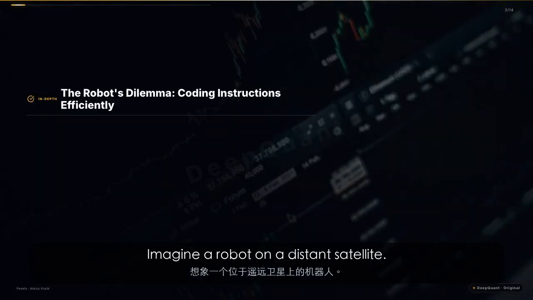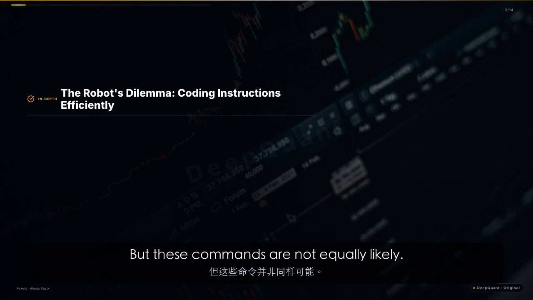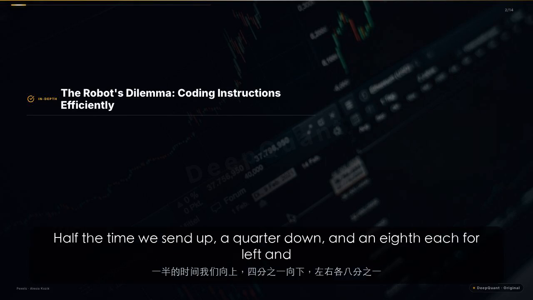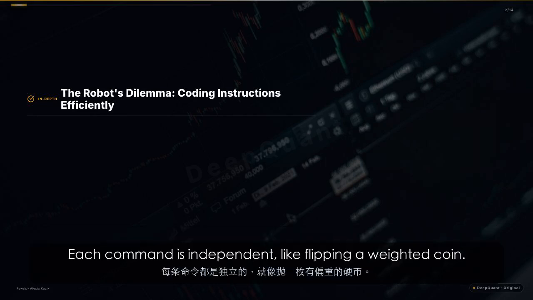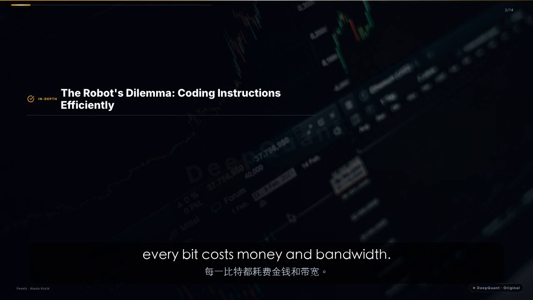Imagine a robot on a distant satellite. We send it movement commands: up, down, left, right. But these commands are not equally likely. Half the time we send up, a quarter down, and an eighth each for left and right. Each command is independent, like flipping a weighted coin. Our goal is to encode these commands into the fewest bits possible, because every bit costs money and bandwidth.